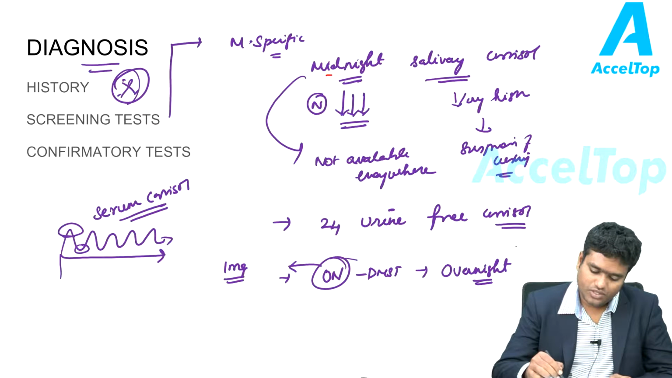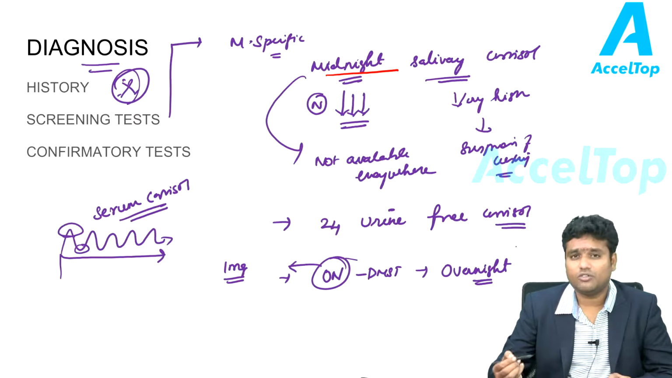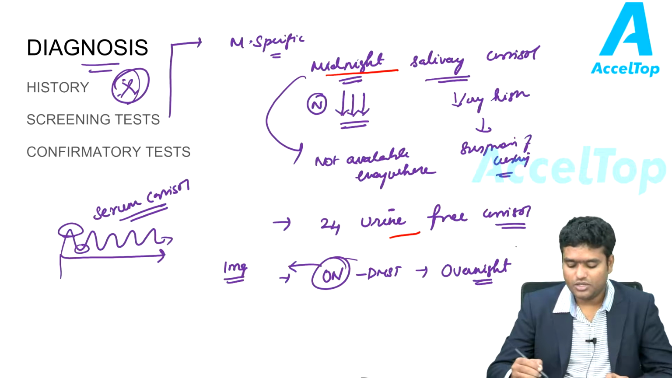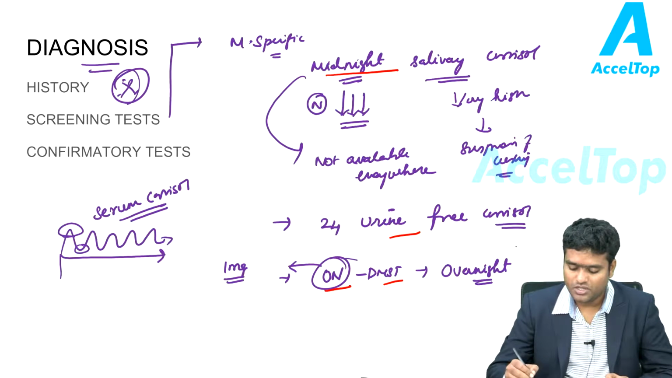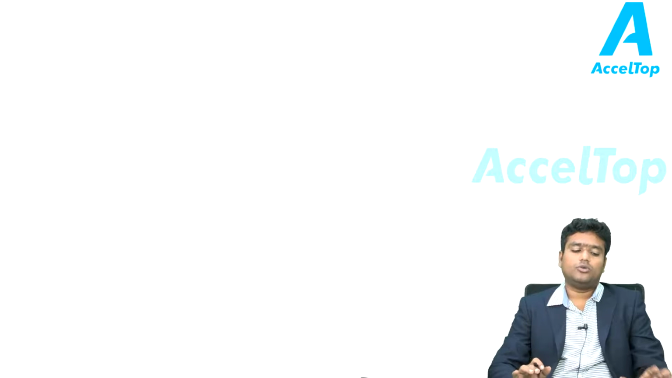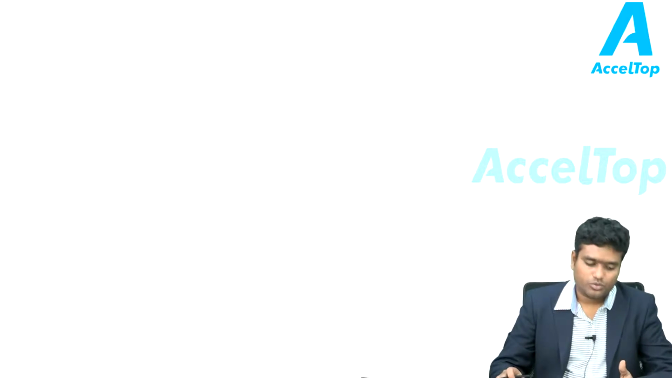The most specific is midnight salivary cortisol, which is not available at many places. So 24-hour urine free cortisol can be checked, and overnight dexamethasone suppression test could be done for these patients. Next, we will understand how to evaluate the patient with Cushing syndrome.